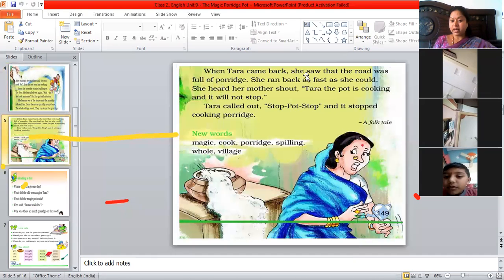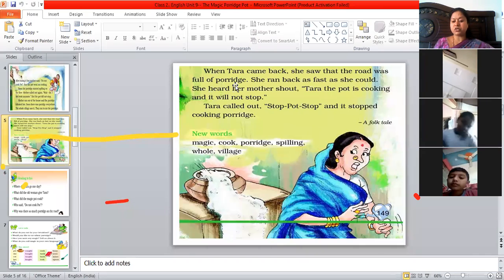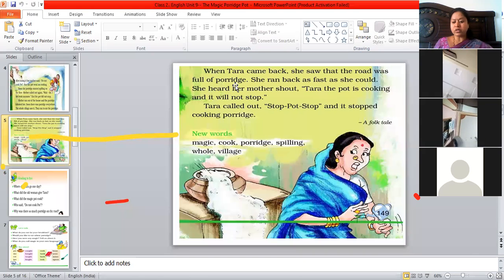When Tara came back, she saw that the road was full of porridge. So Tara had gone to another village and was coming back to her home. Then when she entered her village, she saw that porridge was totally filled. All the roads and all the streets were filled with porridge. She was very much surprised. What is this? Porridge, actually, this is to be cooked in my house. But how come the whole porridge has come onto the streets, to the roads? What is this? The whole village is filled with porridge.